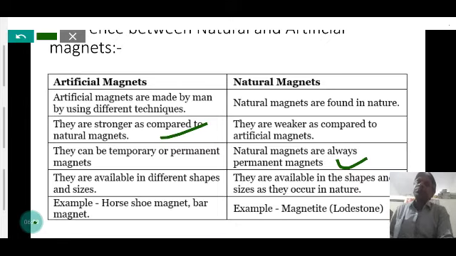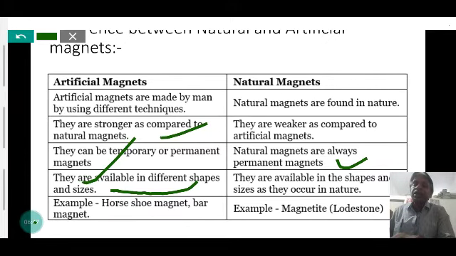Artificial magnets are available in different shapes made according to our use, like the horseshoe magnet used in the electric bell, and the needle magnet used in the compass. But the natural magnet is available in irregular shape, mined from the Earth's crust. Examples of artificial magnets are horseshoe magnet, bar magnet, and needle magnet.